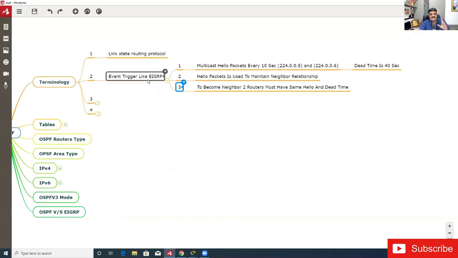Okay, first of all, it is event triggered. If it is event triggered, it uses hello timers and all these 3 points. Then, the metric of OSPF is the cost.